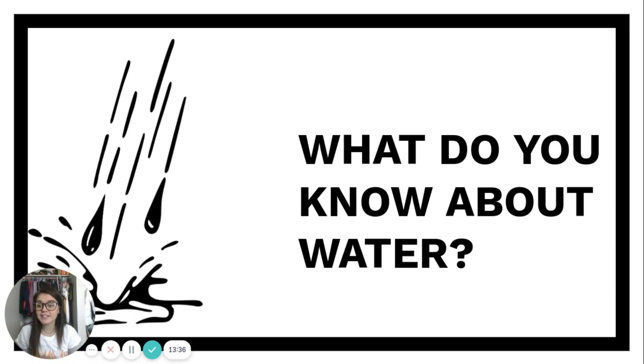You know that water has three states. It can be a solid, liquid, or a gas. You know that it can change states, and that can all depend on the molecules of water. In a gas, the molecules are moving fast. In a liquid, the molecules are moving a little bit, but not as fast as in a gas state. And in a solid state, the molecules aren't moving at all. In order to change the states, we change the molecules. The molecules can speed up or slow down, and it will change the state of that water.